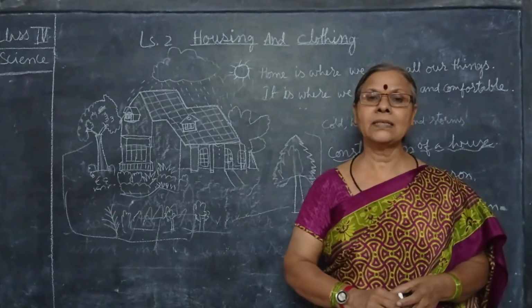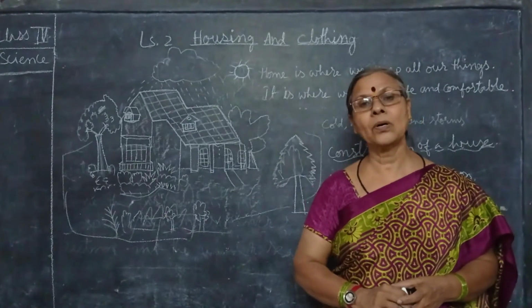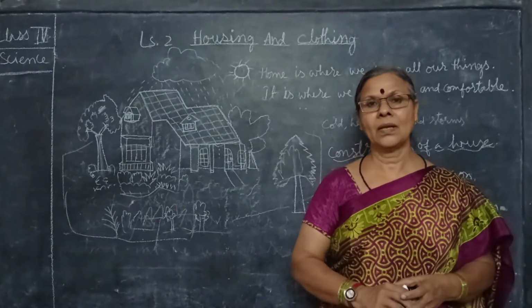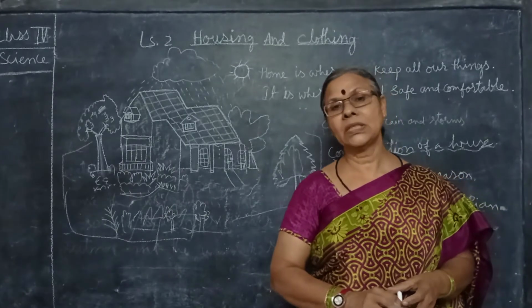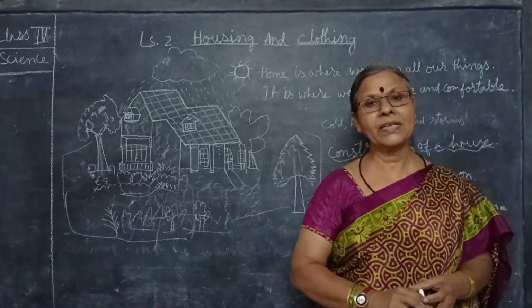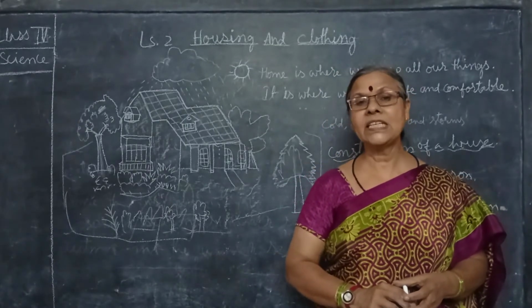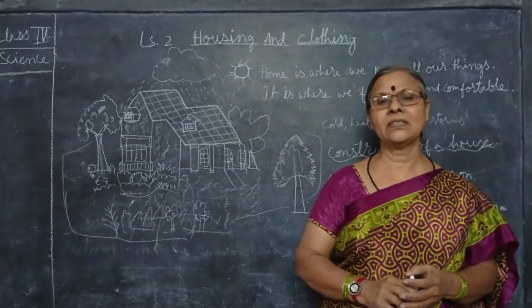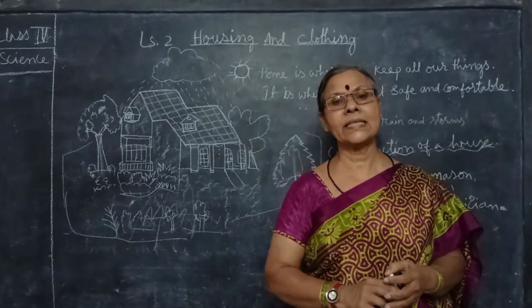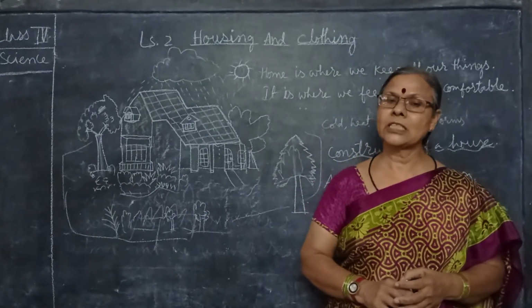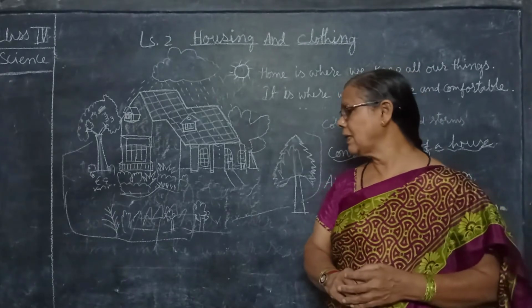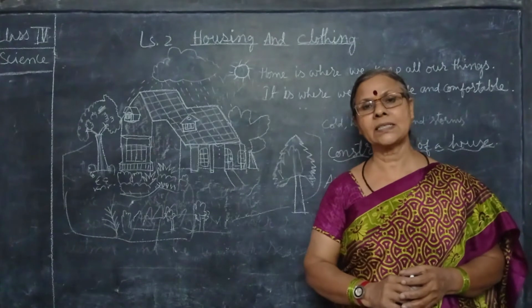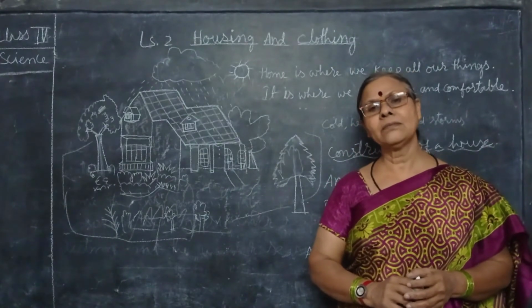See the flowering plants, and then you can see the cupboards and shelves where you are keeping all your things. See the drawing room also, the TV set is there and the furniture is also there. Carpets are also laid there. A divan is also there where you can sit and rest. You can spend your time with your family and play indoor games like chess and carroms.